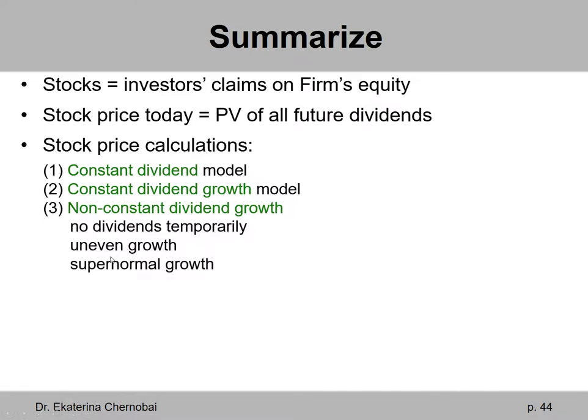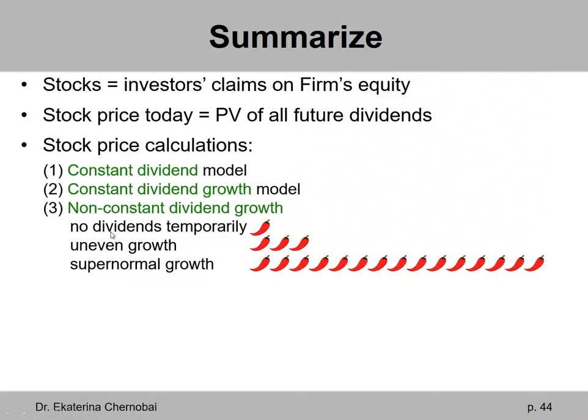And then we had the most complicated example, known as supernormal growth, in which the dividends are first increasing at a very high rate, and then the growth rate in dividends slows down to a smaller percentage. So the no dividend case was tricky. The uneven growth dividend was much trickier, and the supernormal growth was the most complicated one.